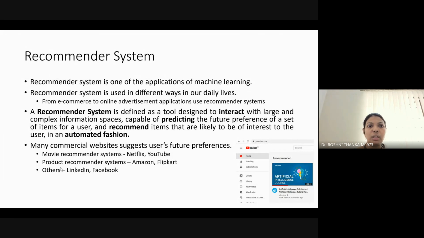The recommendation system is one of the important applications of data science and machine learning, which we can experience in our day-to-day life. As I told you, there are many recommendations. In online shopping, a lot of recommendations are there. In movie recommendations, Netflix, YouTube also, you can see. Amazon, Flipkart, all e-commerce websites have recommendation systems. Even Facebook gives you friend suggestions. In LinkedIn, we can see it gives you a lot of suggestions to connect with. This is all happening because of the recommendation system.